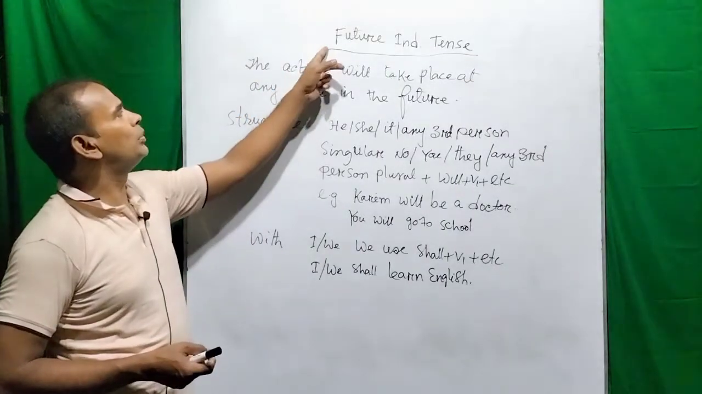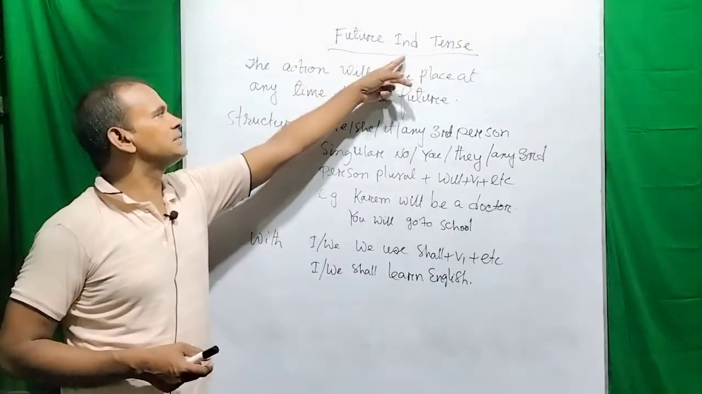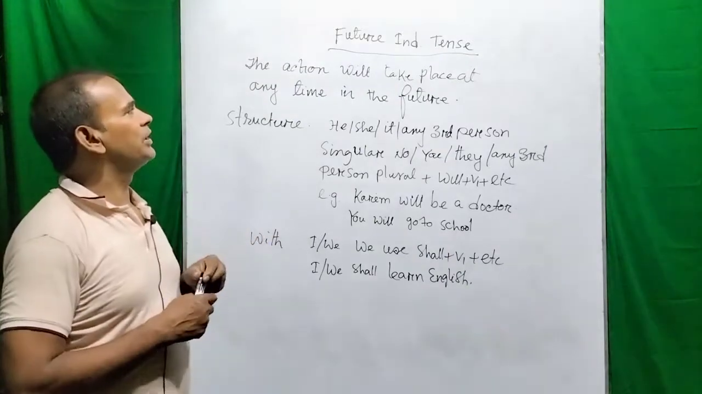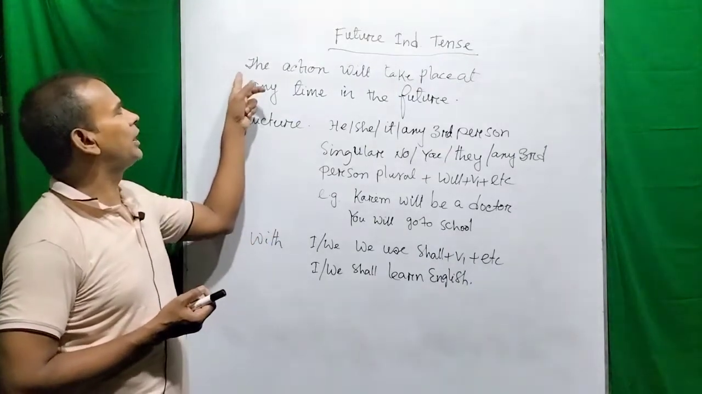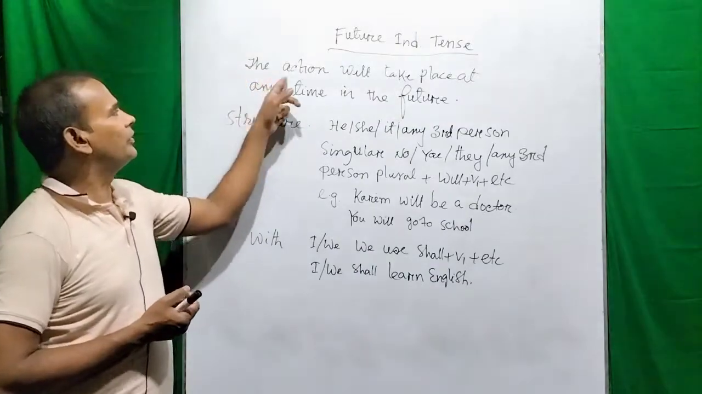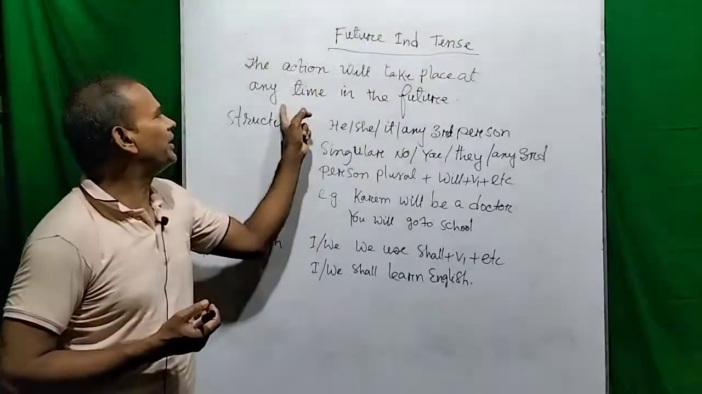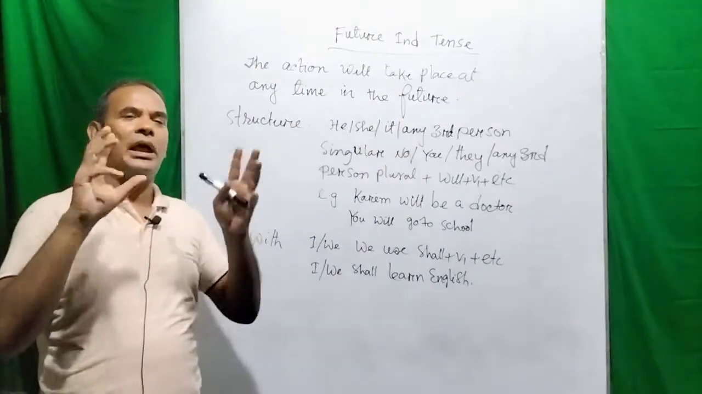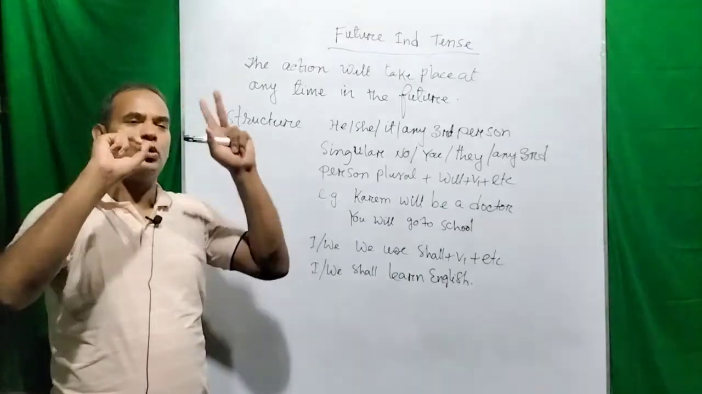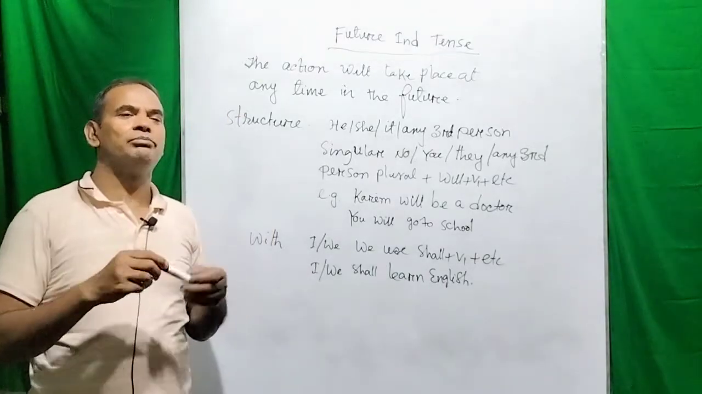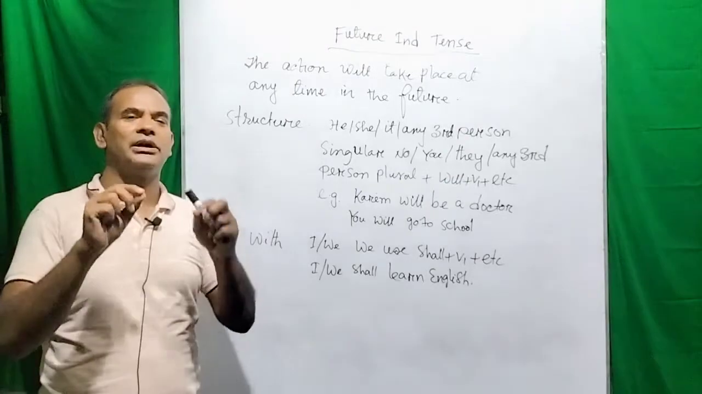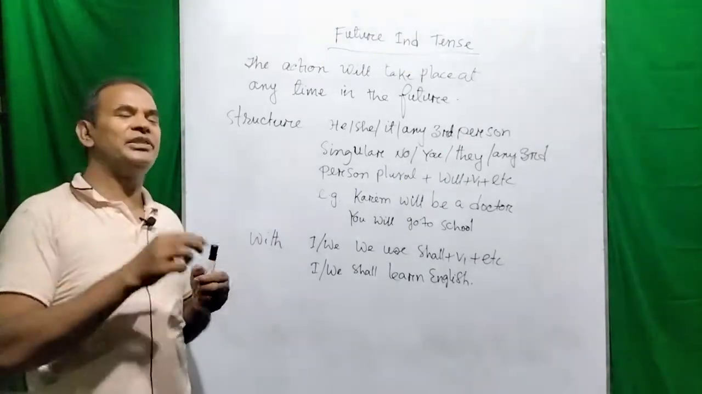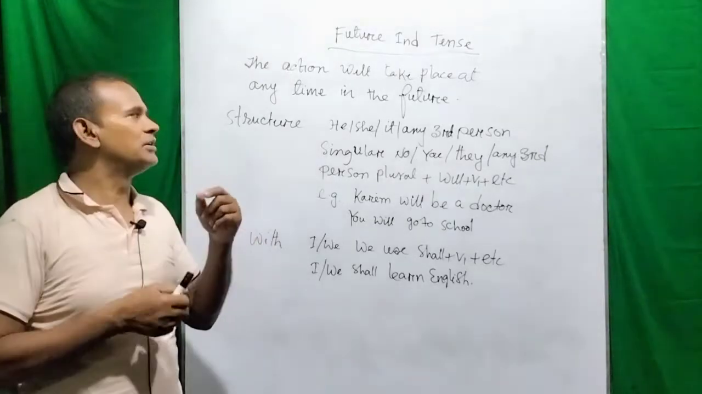Now I am going to tell you about the future indefinite tense. First of all, I would like to define what the future indefinite tense is. Please take a look at the whiteboard. The action will take place at any time in the future. So dear viewers, the action will happen, the action will go on in the future, but the time is not specific, that time is not definite. That action will happen at any time in the future, so the time is indefinite.